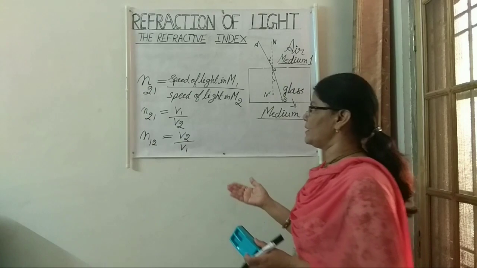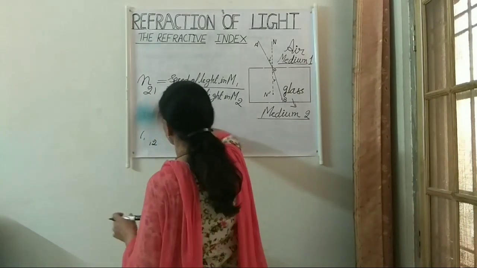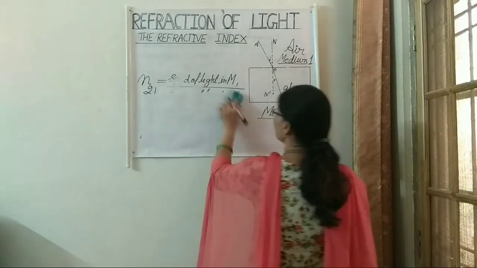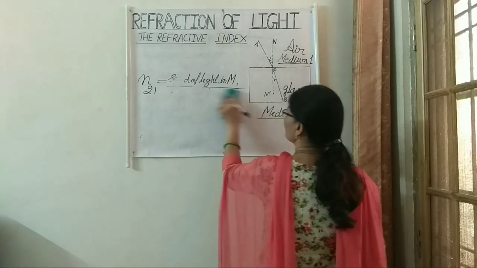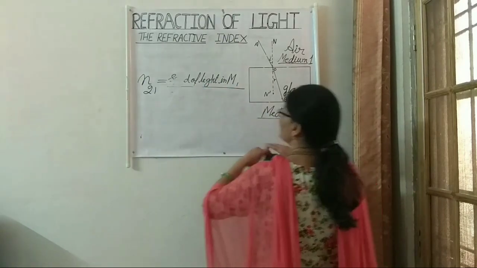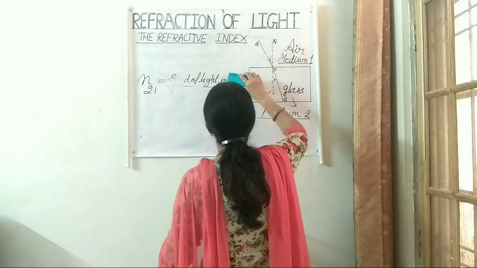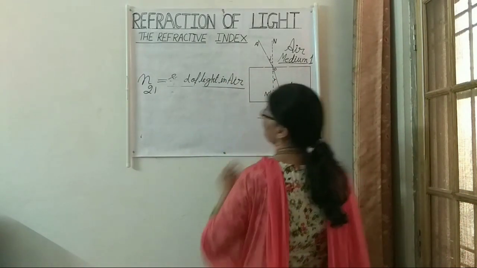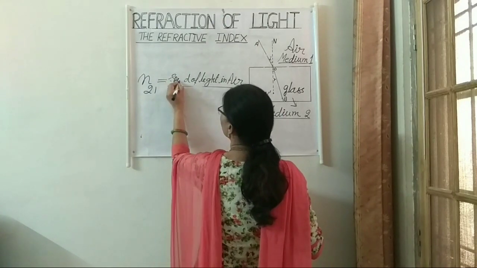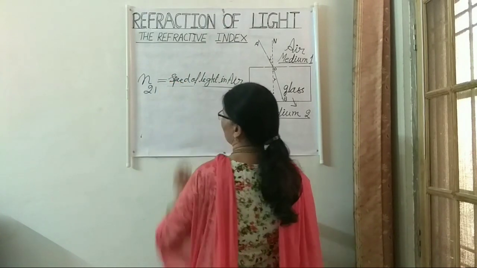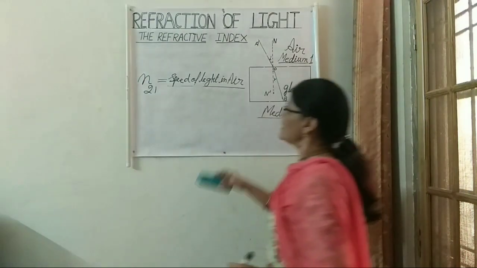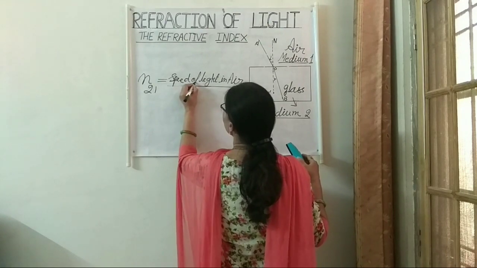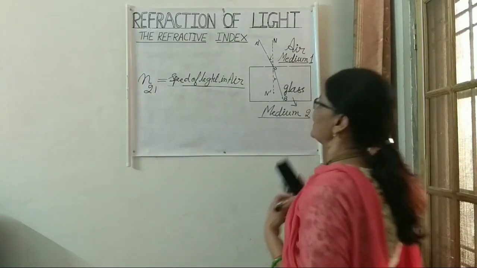Now when we consider the first medium as air, then the speed of light in medium 1 will be the speed of light in air. When the first medium is air, then the speed of light in medium 2, this is N21.